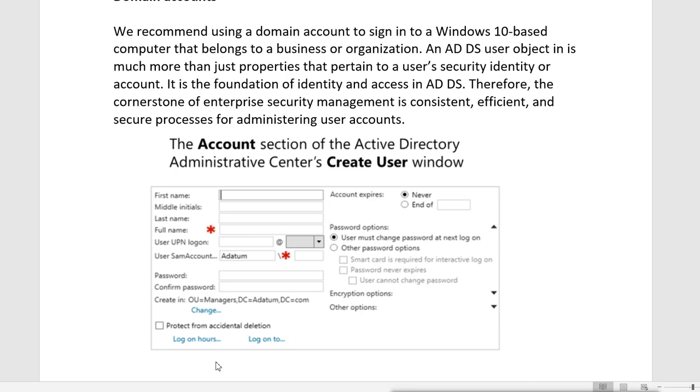You can even manage the logon hours and logon to also. You can manage the logon hours, that means you can decide which hours this user can log in, and you can also decide on which machines these users can log in. That we can do only on the domain controller server, and we can create the domain account only on the server. Now we can use that account to log into Windows 10. It supports that account, but creating the account will be on the domain and domain controller.